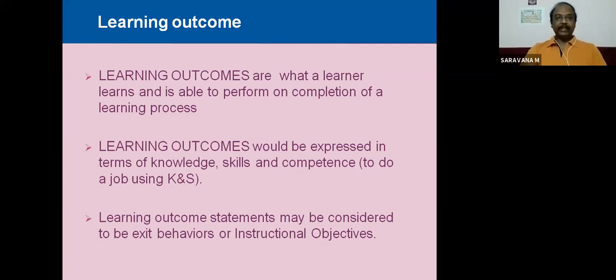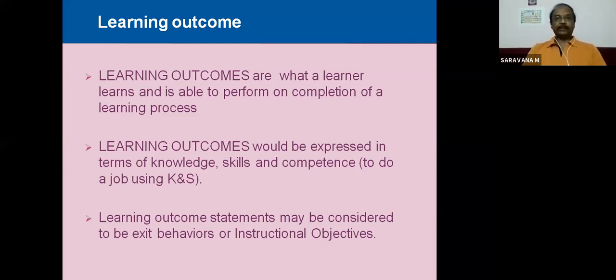The learning outcomes are what the learner learns and is able to perform on completion of a learning process. If it is a theory class or subject, what knowledge he will be able to gain. If it is a practical demonstration, what he will be able to achieve in the practical demonstration. That is a learning outcome.